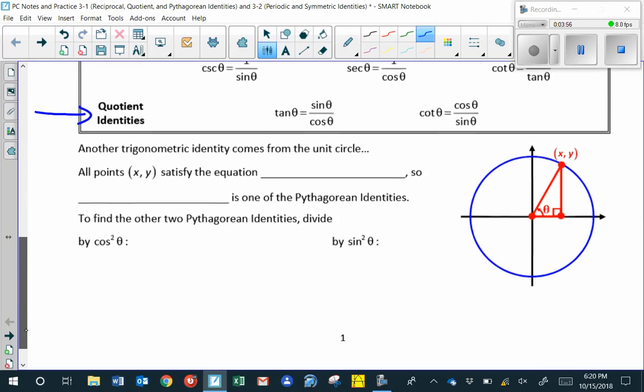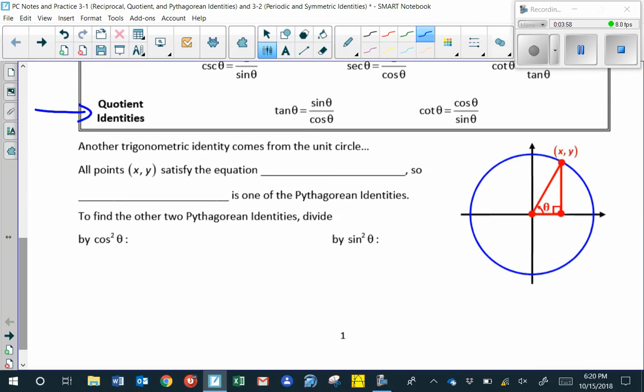Another trigonometric identity comes from the unit circle. So you will remember this drawing of the unit circle, and I'm always wanting to think about when we start at the origin, how we get to a point x comma y.